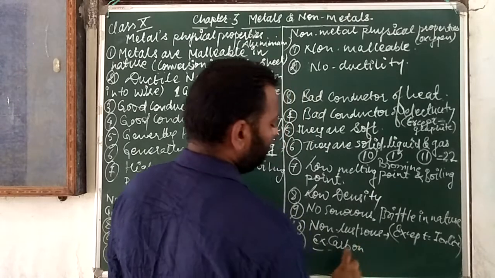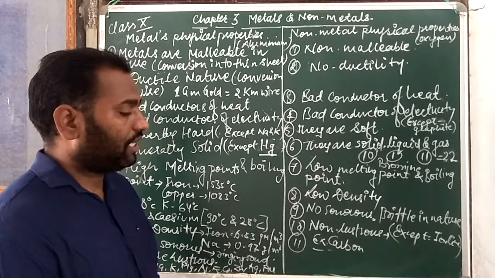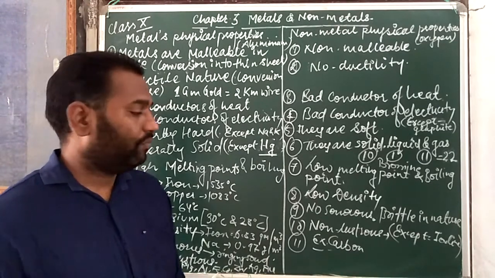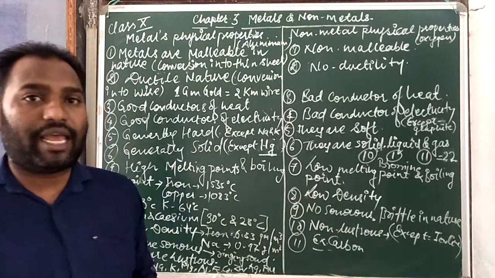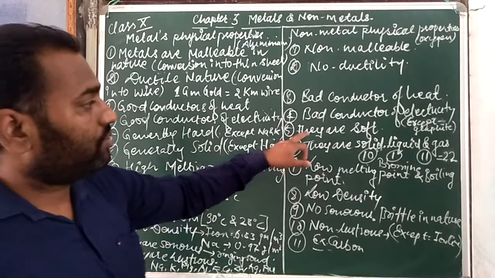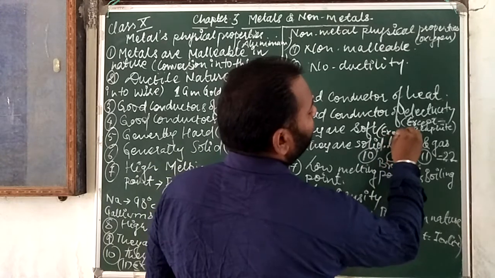Okay, here it is carbon. We will also study this carbon in our next chapter. Carbon has two allotropes: one is graphite and one is diamond. So when we say that non-metals are soft, we have to write here that there is one exceptional case,